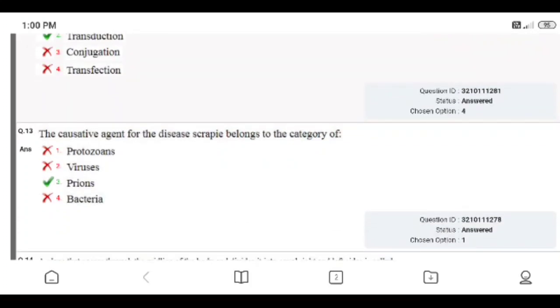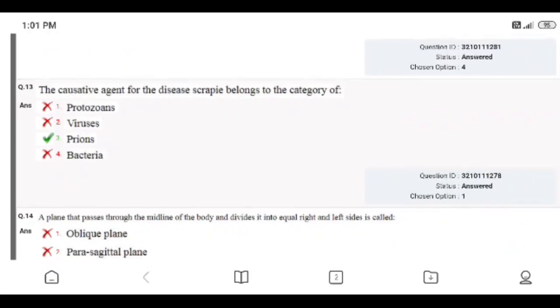Question number 13. The causative agent of the disease scabies belongs to the category of protozoan, viruses, prions, bacteria. Right answer is prions. I gave option 1, protozoan. It's a wrong answer. Right answer is prions.